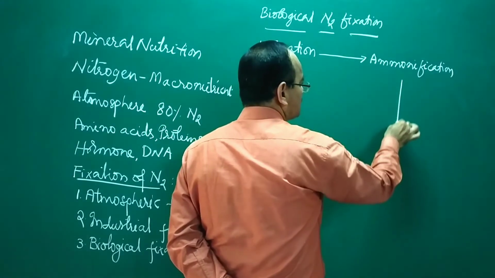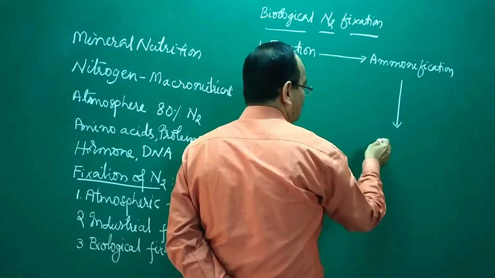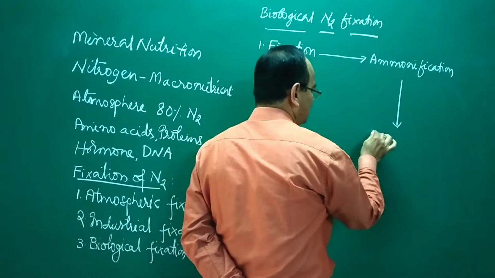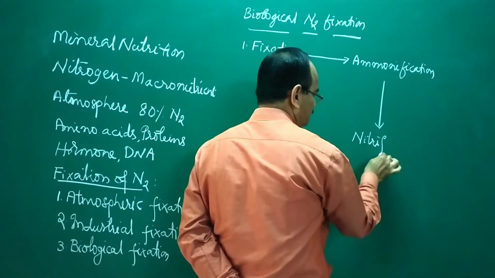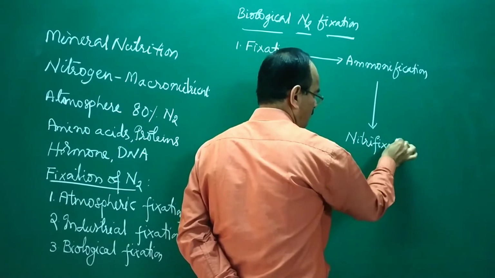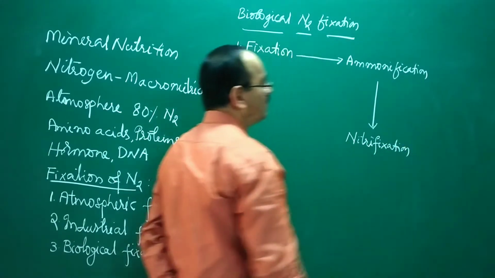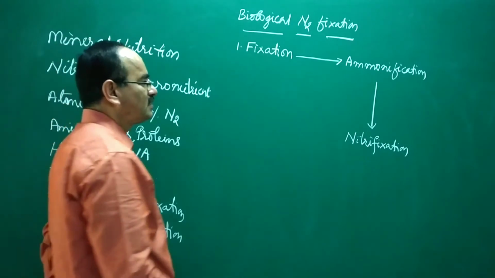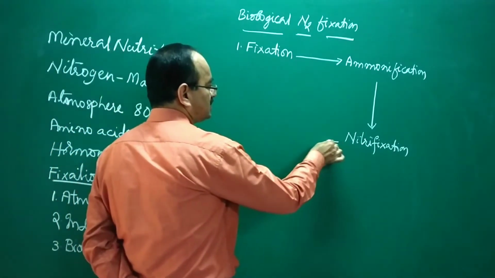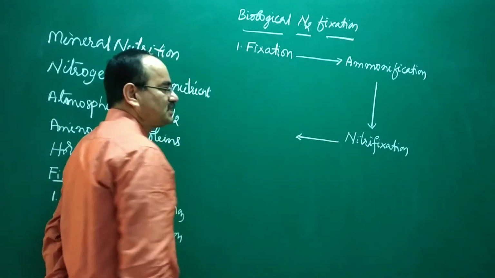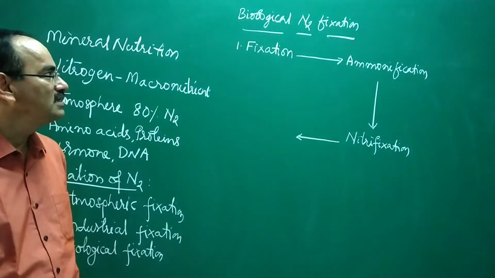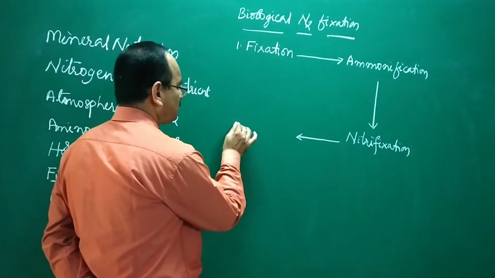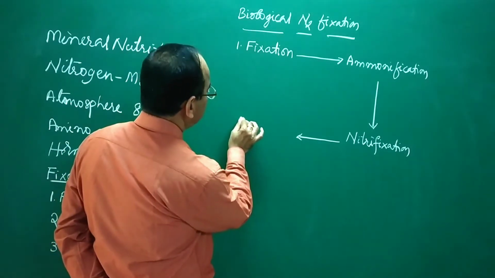Then ammonia is converted into nitrites and nitrates, which is called nitrification. And further, the nitrogen and oxygen are split and nitrogen is supplied back to the atmosphere. That process is called denitrification.